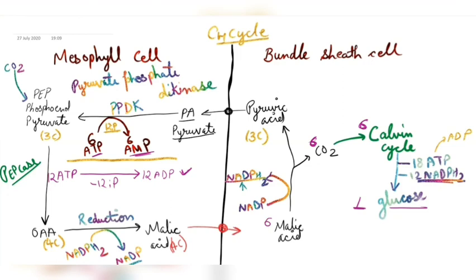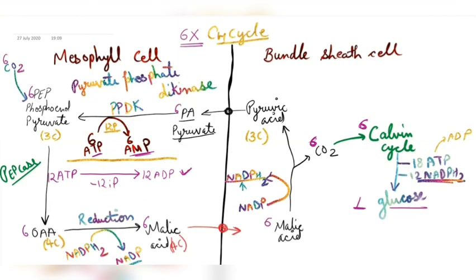So we can say that total how many C4 cycles are required? We need total 6 C4 cycles. So total 6 C4 cycles will be done to get one glucose molecule. So I can say 6 CO2 molecules, 6 PEP. Everywhere I'll use the 6 to get one glucose, and then regeneration from 6 pyruvic acids to 6 PEP.